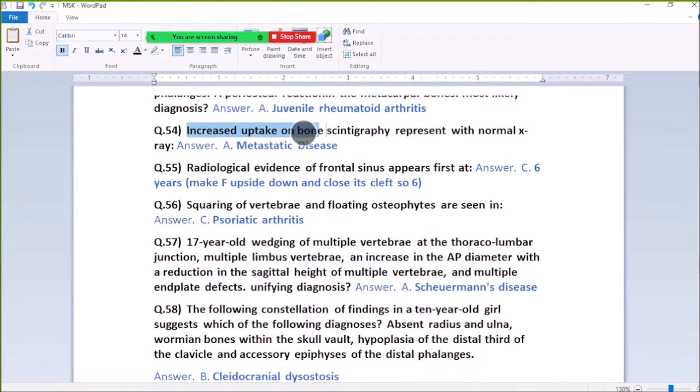54. Increased uptake on bone scintigraphy with a normal X-ray: metastatic disease. Increased uptake on bone scintigraphy and a normal X-ray: diagnosis metastatic disease.